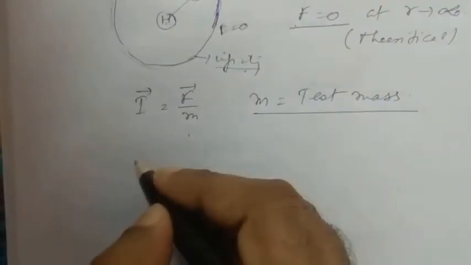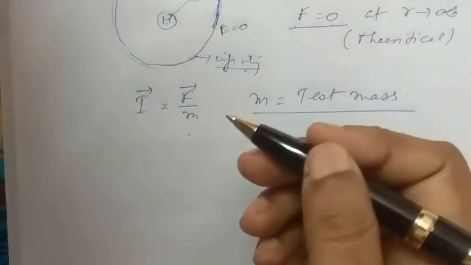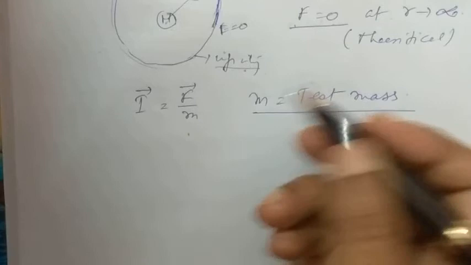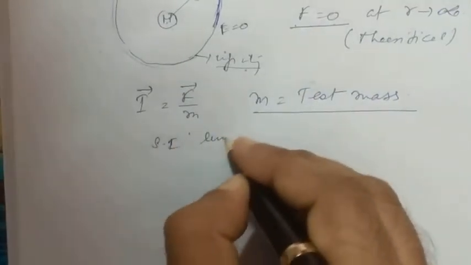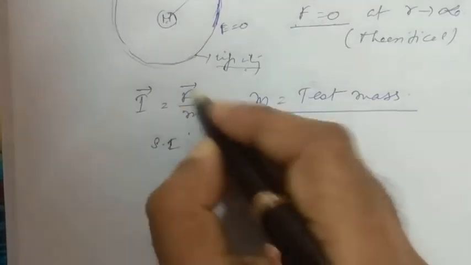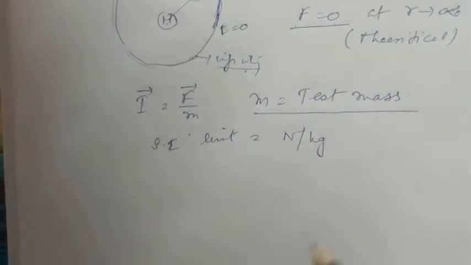As I have said, the field intensity is a vector quantity whose direction is the same as that of the gravitational force. Now the SI unit of this field intensity is, this is in Newton, this is kg. So simply we can write Newton per kg.